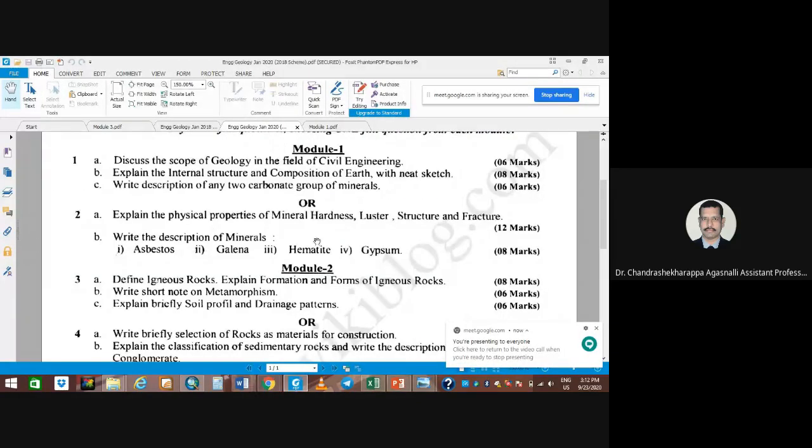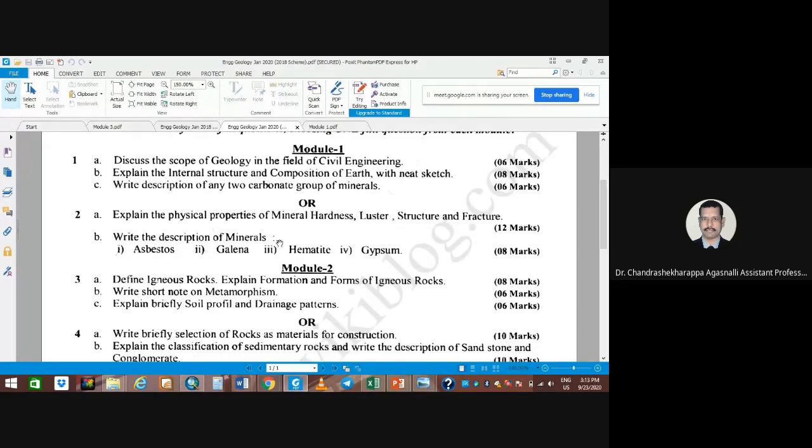Right. The next question is asbestos. Write the description of the minerals, or they may ask sometimes write down the physical properties of galena. They can ask like that also, or write down the physical properties of hematite or gypsum. Or they can ask like this, write the description of the minerals. So what are you going to write in the description?